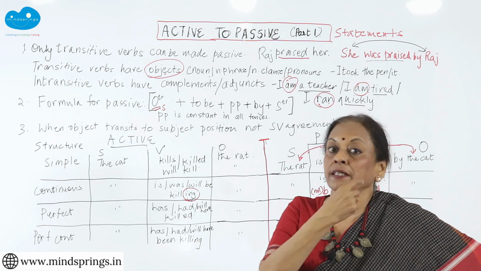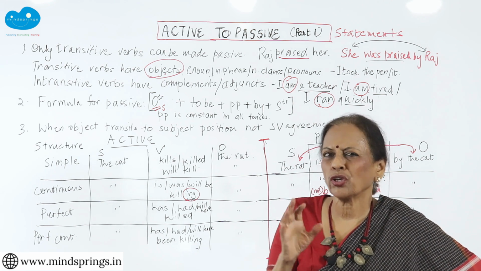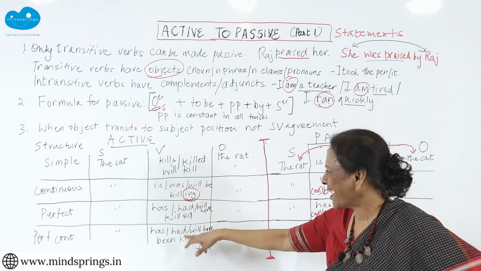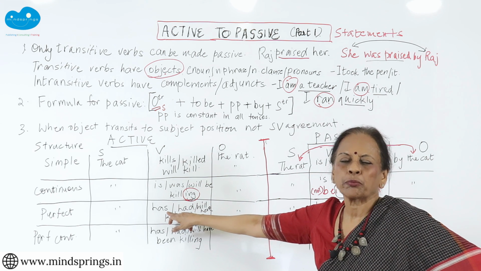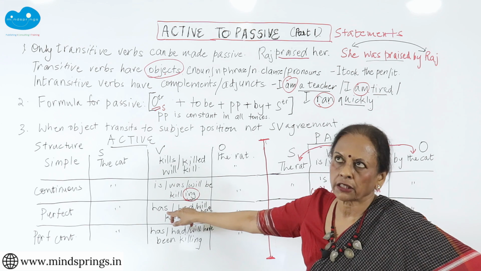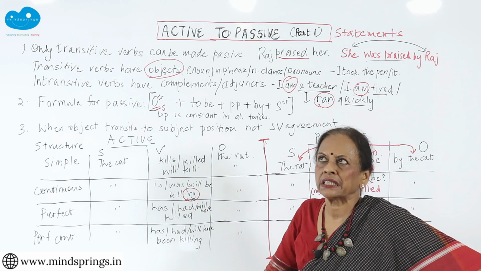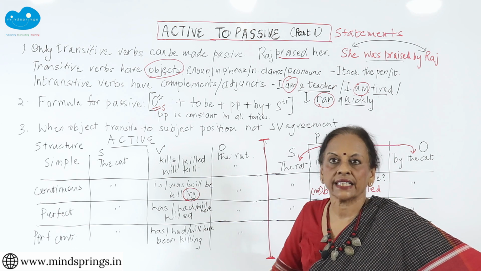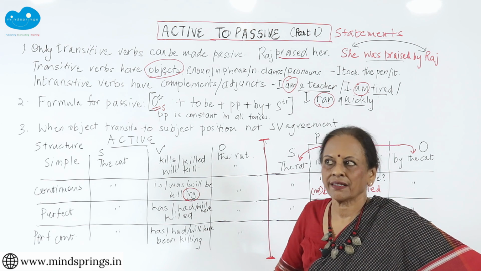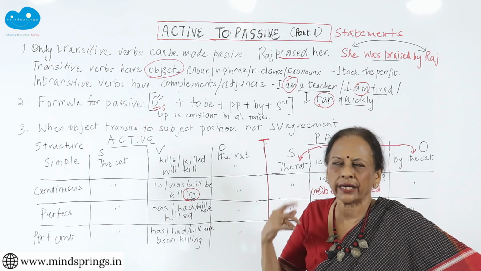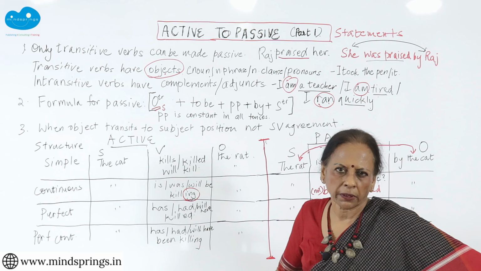But if you want to find your past participle, you just have to put has. If I put has, I will get killed, has killed. If you ask me what is the past participle of the verb eat, I put has and I will say has eaten. Eaten is the past participle. I will just cut the has off afterwards. So just put has there and then try to say the verb and you will get the past participle.